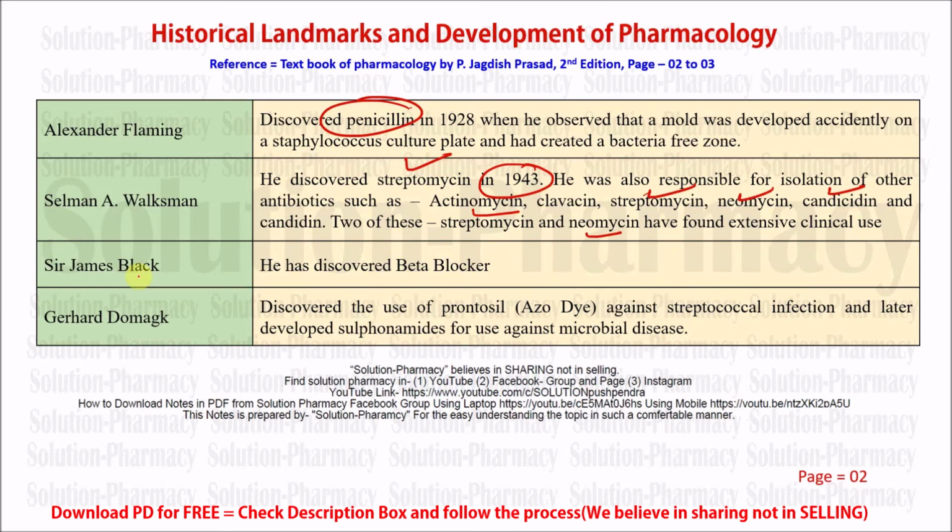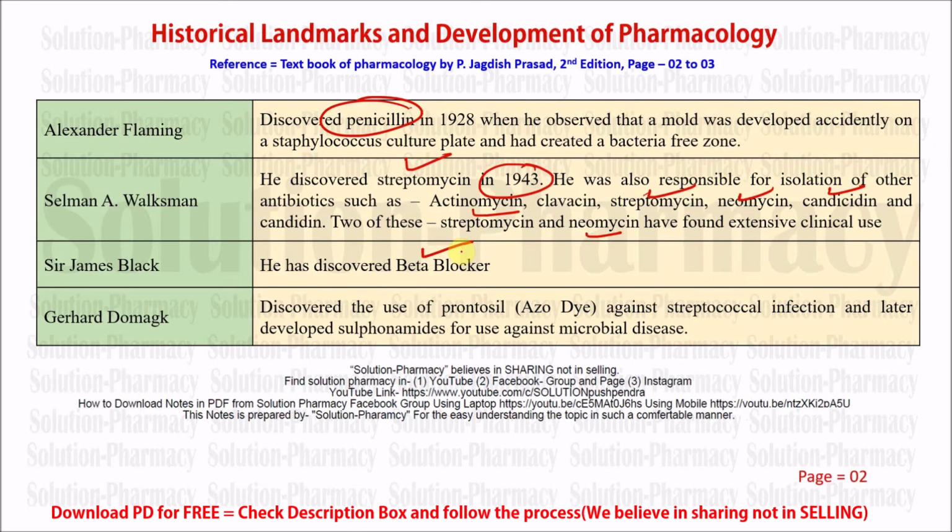Next scientist is Sir James Black. He discovered the beta blocker. Beta blocker is one of the most important drugs for treatment of cardiovascular diseases like hypertension, angina and many others. Beta blockers are those drugs which block the beta receptor. If they block the beta receptor, the chances of development of hypertension will be reduced. So acting on the beta receptor, they give many beneficial effects upon the cardiovascular system.